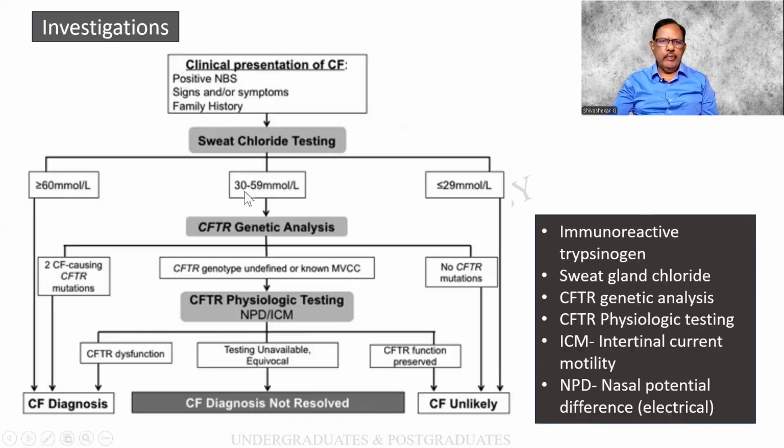Once you find that the values are above 60, there is a definite diagnosis of cystic fibrosis. Also when two mutations have been identified, or there is a CFTR gene dysfunction, all of this points to it. Whereas if the value is reduced, there are no mutations, and the function is preserved, CF is unlikely.